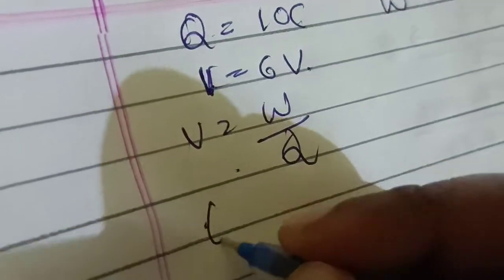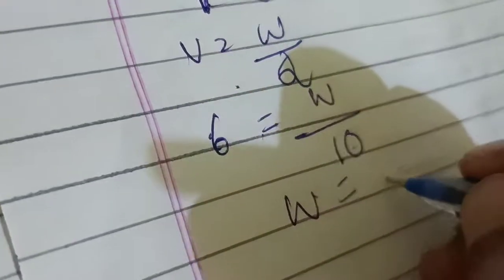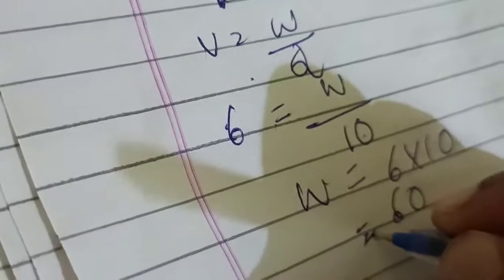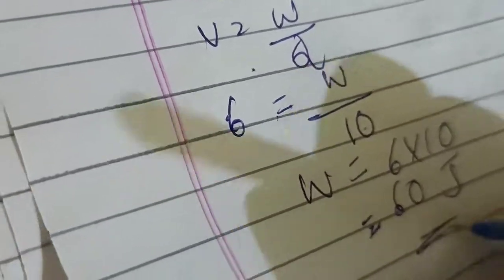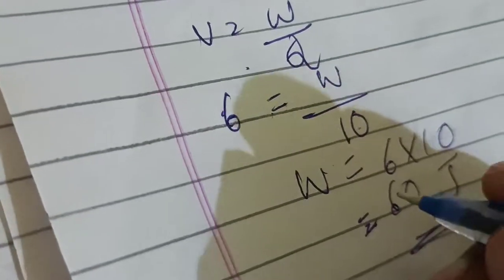So what is V? 6 volt. W you do not know. Q is 10 coulomb. So you have to find out W, isn't it? So W is equal to 6 into 10, which is 60 joules. Work done, SI unit is joules, so remember to put the SI unit. So work done is 60 joules.